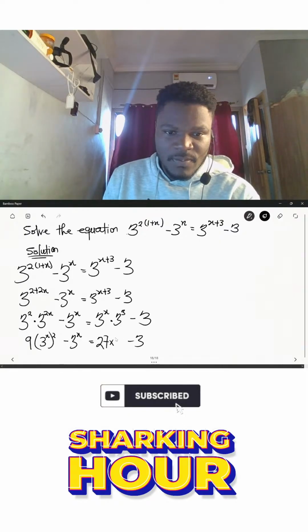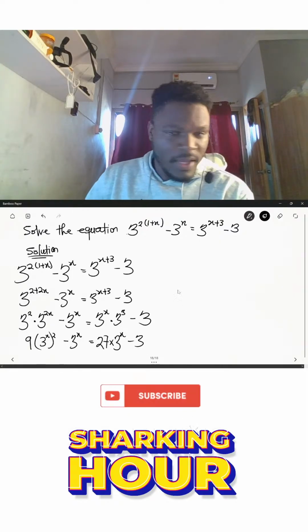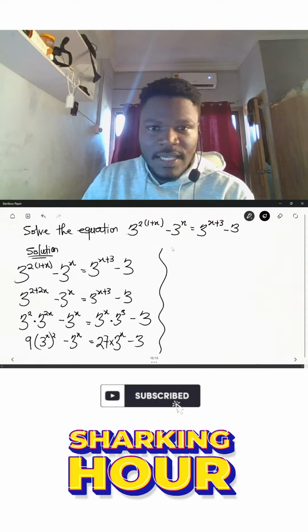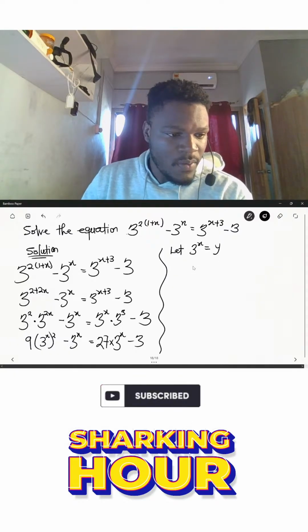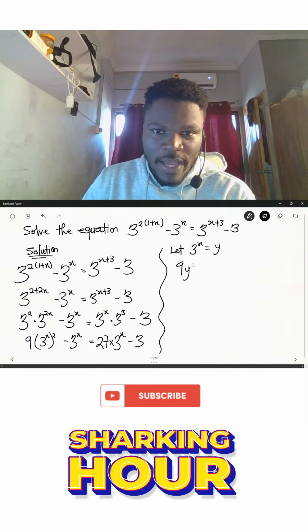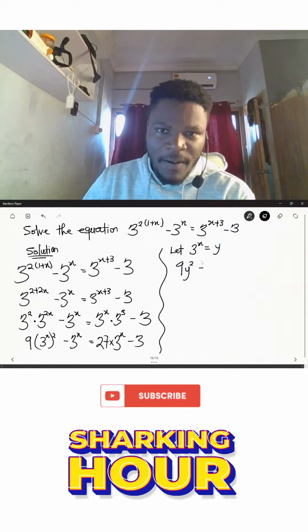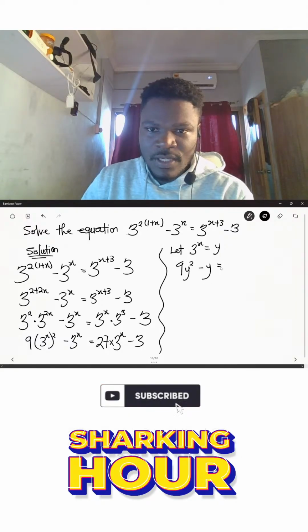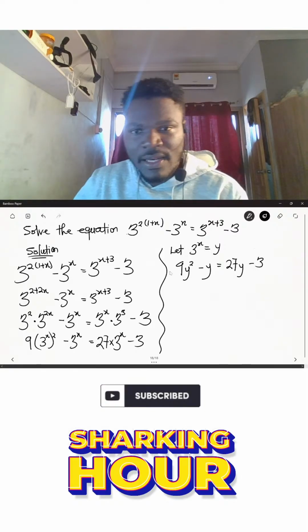27 multiplied by 3 power x. Are you okay? Now from here, we can say let 3 power x be equal to y. Are we okay? So if we do that, it means that here we'll have 9. In place of the 3 power x, we'll have y. Then the squared is still there. Then we'll have minus, here 3 power x is y. And this will be equal to 27. 3 power x is y. Then we'll have here minus 3, just ordinary 3 over here.